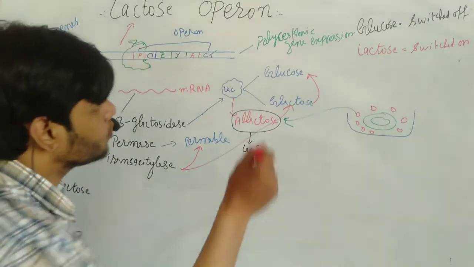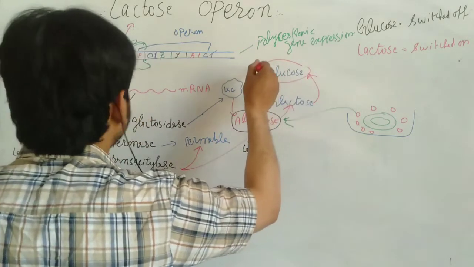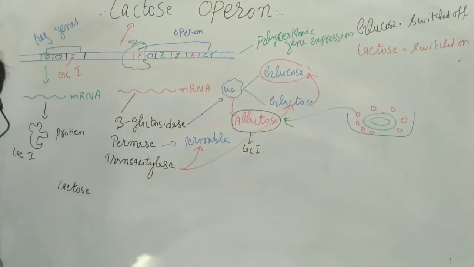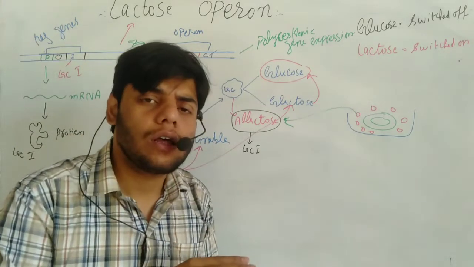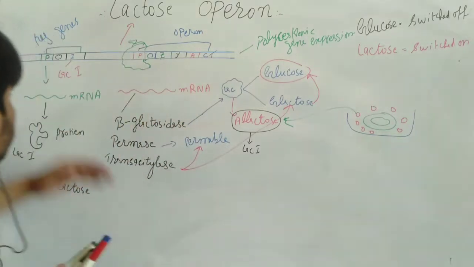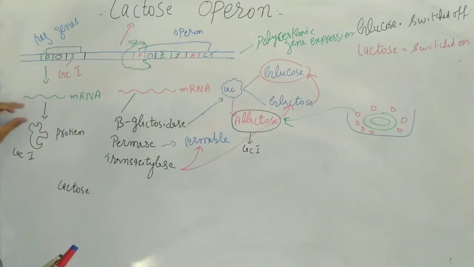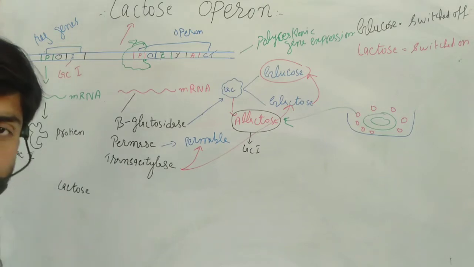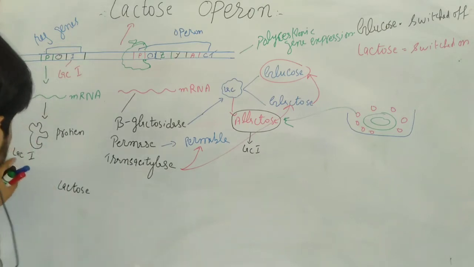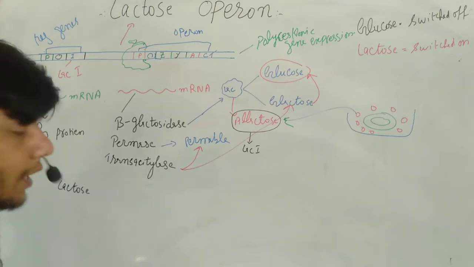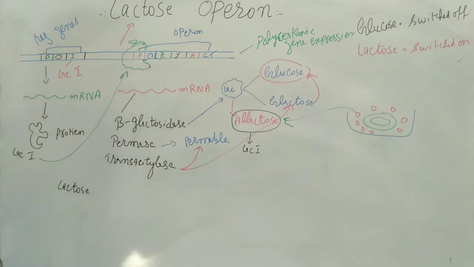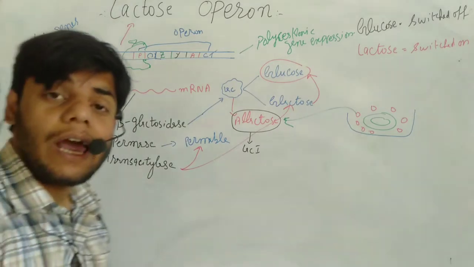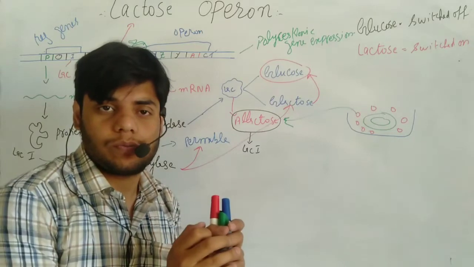This glucose, as you can see, will bind to this portion, to this operator portion, and give a signal. When it gives the signal, then what happens? We get the mRNA. From this mRNA we get the protein. Okay, so when we get the protein, this is the Lac inhibitor protein. It will bind to that portion, to the promoter portion, to the operator portion, and again switch off the process.